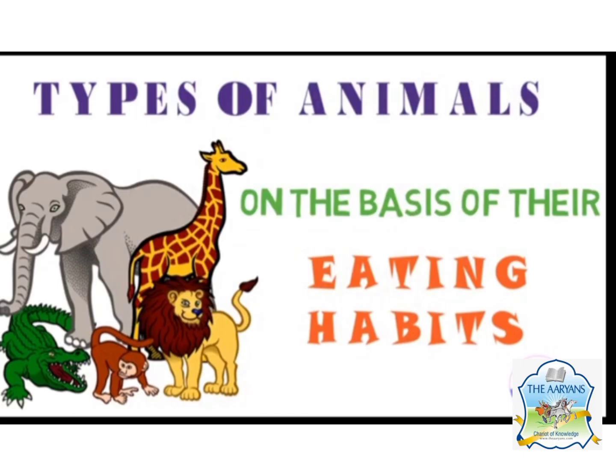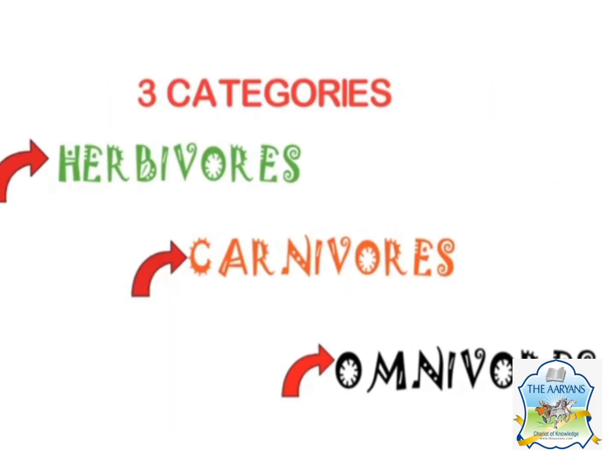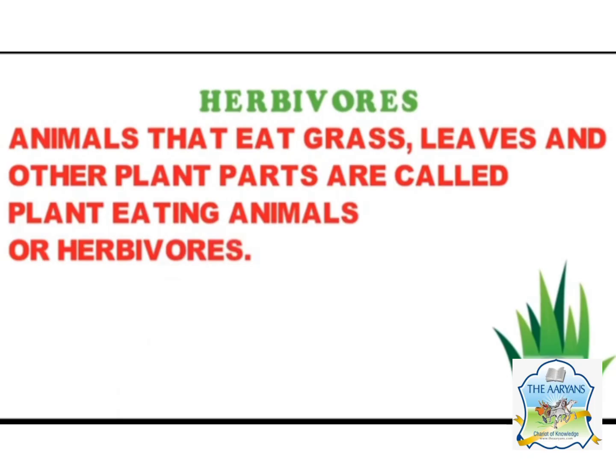So, on the basis of their eating habits, we can divide animals into three types. There are three types of animals on the basis of their eating habits. What are they? The first one is herbivores, then carnivores, and the third one is omnivores. Now, let's discuss herbivores. What are herbivores? Animals that eat grass, leaves, and other plant parts are called plant eating animals, and they are called herbivores. Clear?